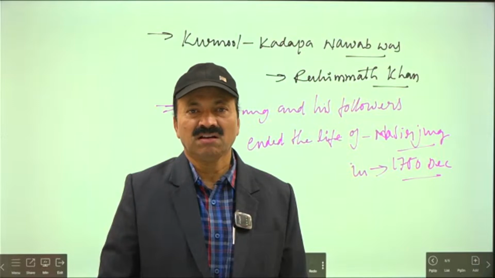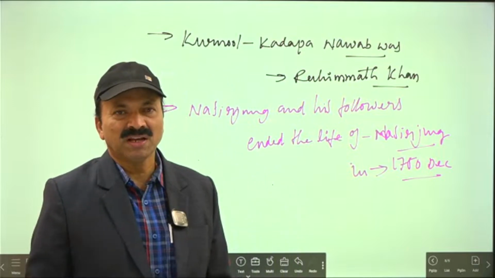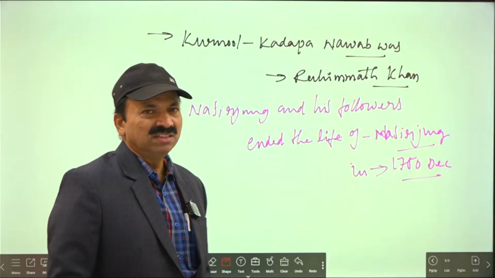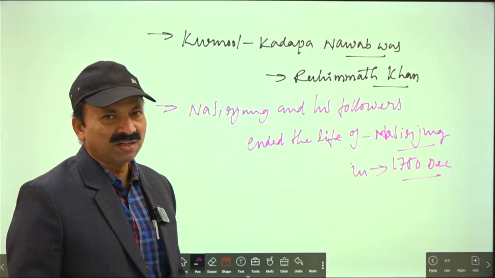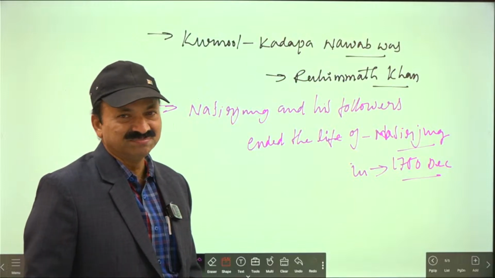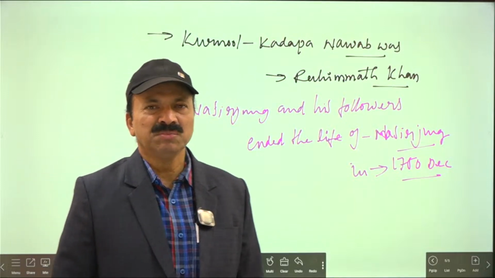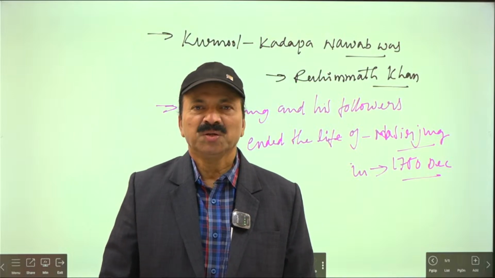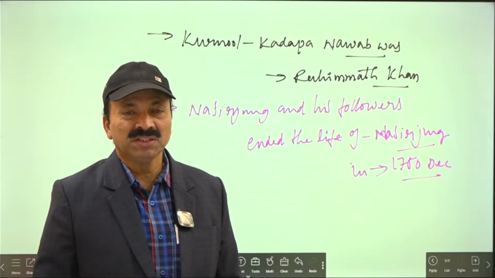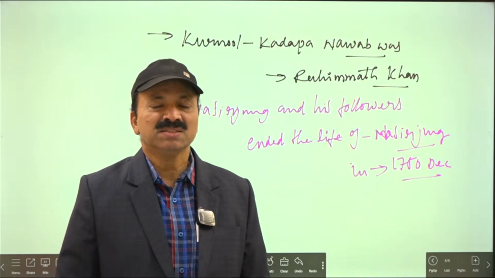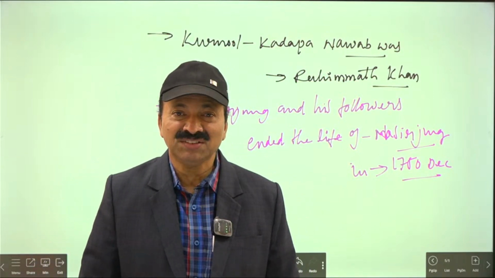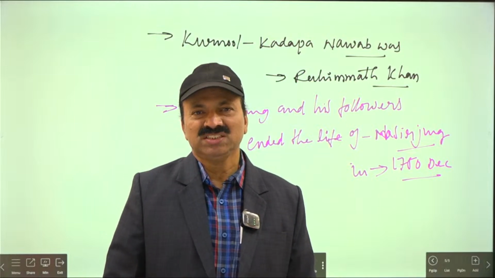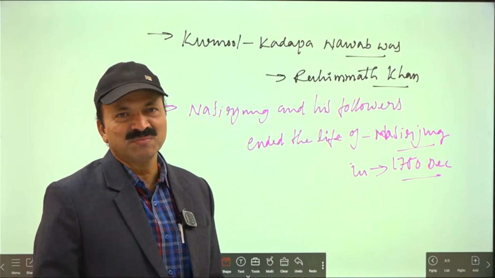So this Rahimat Khan, who was Rahimat Khan? Colonel Kadapa Nawab. At this moment, Rahimat Khan sent his people, but Muzaffar Jung rejected and abused him. Then they went and reported the same to Rahimat Khan. Then Rahimat Khan's followers came to know that Muzaffar Jung was invited by the French to their main center in India, Pondicherry. He was moving to Pondicherry.